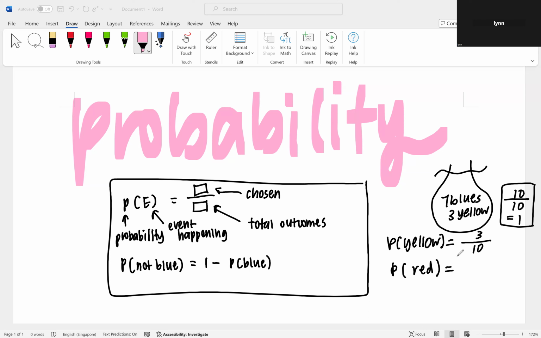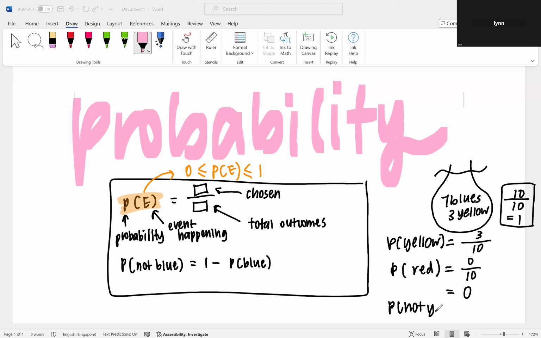Okay? So let's say I say, guys, what's the probability of getting a red in this bag? You need to understand what's the total first. 10, right? And what's the probability of red? How many reds do you see? 0. And 0 out of 10 is just 0. So do you realize that the probability of this event happening, the smallest it can be is 0? You know the inequality sign, right? And the largest it can be is 1. You understand now?